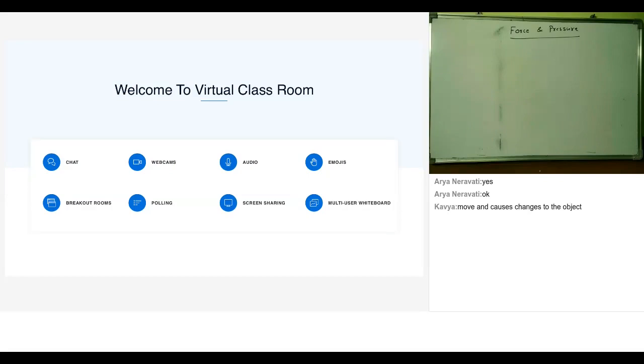Same, nuclear force is an example of non-contact force. Gravitational force is an example of non-contact force. Then we have magnetic force. All non-contact forces are also known as field force.